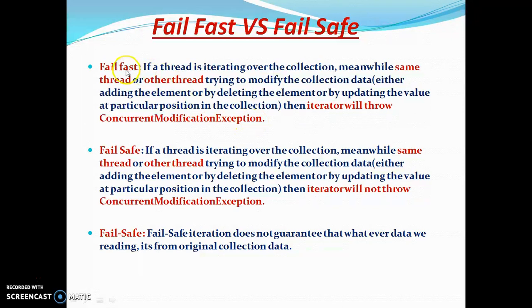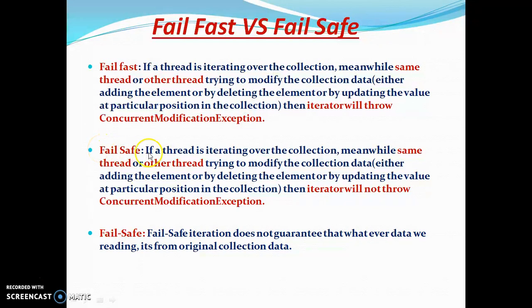Let's see again. If a thread is iterating over the collection, meanwhile the same thread or another thread tries to modify the collection object, then the iterator is going to throw a concurrent modification exception. So let's see fail safe.